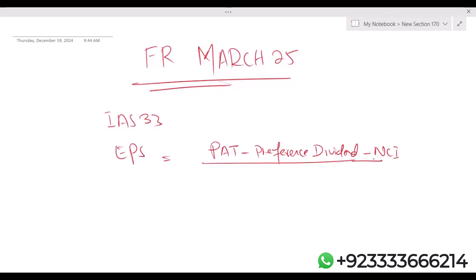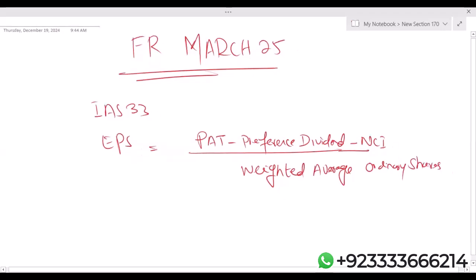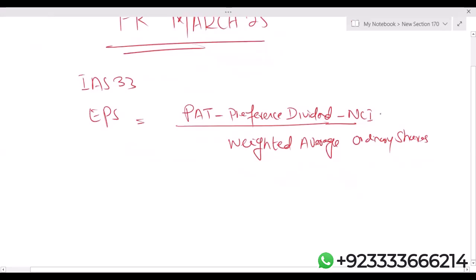Otherwise, there will be no NCI in the formula.